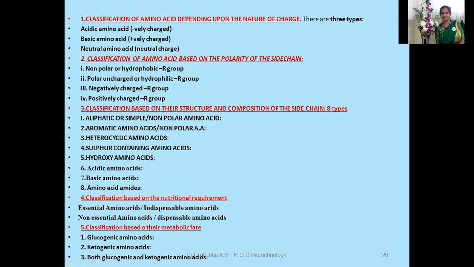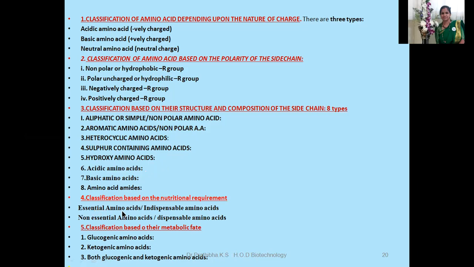Based on polarity they are classified as non-polar or hydrophobic R group, polar uncharged R group, negatively charged R group, and positively charged R group. Next is the classification based on the structure and composition of the side chain. Here I am giving 8 types of classification: aliphatic or simple or non-polar amino acids, aromatic amino acids or non-polar amino acids, heterocyclic amino acids, sulfur containing amino acids, hydroxy amino acids, acidic amino acids, basic amino acids, and amino acid amides.